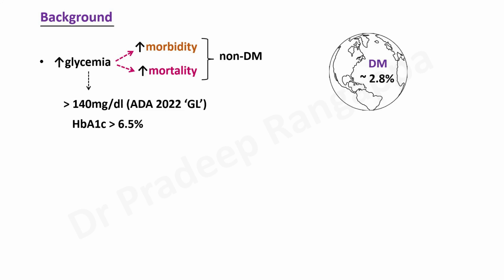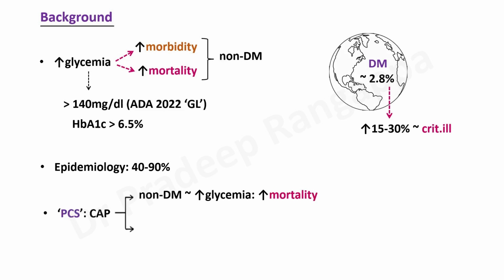done in this range. When you look at the global burden of diabetes, around 2.8% of the population is diabetic. But when these patients come to ICU, their risk increases up to 15 to 30%, which means when patients come to ICU, the risk of them developing hyperglycemia in critical illness is 15 to 30%, although the global prevalence is 2.8%. And 40 to 90% of intensive care patients can tend to have hyperglycemia. So that is the sort of data we have.